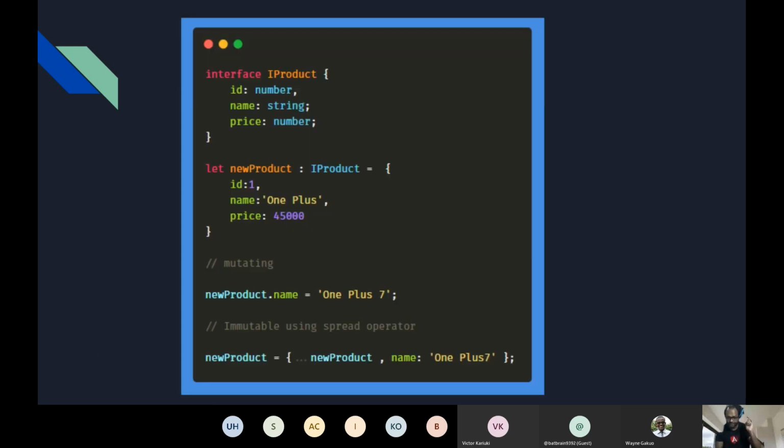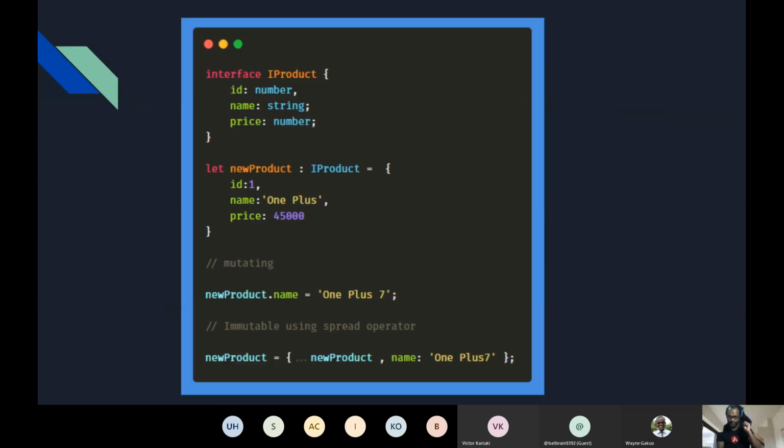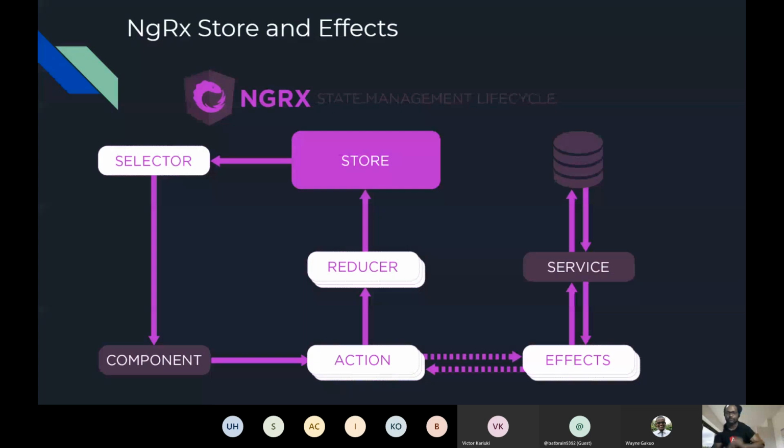And the next part is the core concepts: action, reducer, and selector. So this is an official diagram from the NGRX page, which was created by one of the community members called Jordan. Jordan worked really hard to make it available, because till 2019 this diagram was not available. NGRX was released in 2017, but never had an official image or flow chart to describe how NGRX works. So now this is available thanks to Jordan.